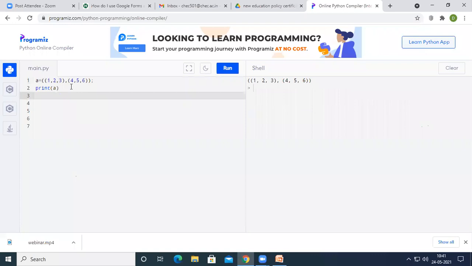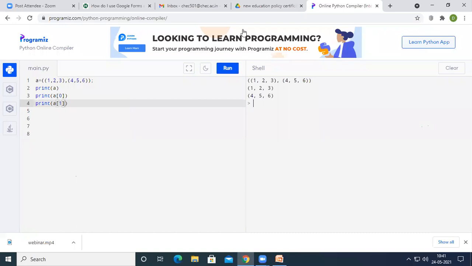As we discussed earlier, all the values will be stored at certain indices. If I try to print a of 0, then 1 2 3 will be printed on the output screen. If I try to print a of 1, then 4 5 6 will be printed on the output screen.